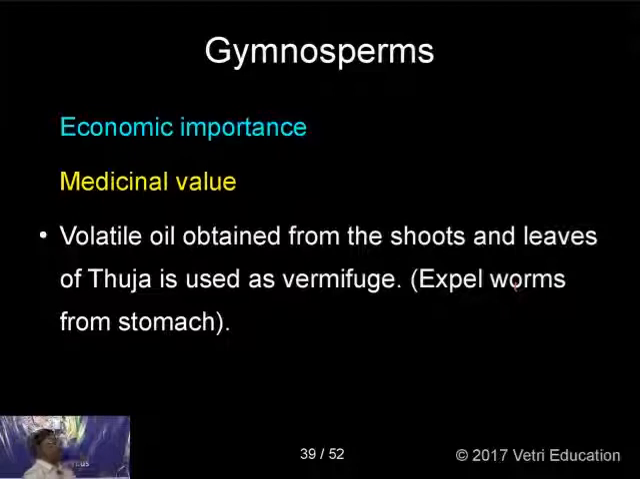And the volatile oil obtained from the shoots and leaves of Thuja is used as a vermifuge, that is, for expelling worms from the stomach. So the shoots and leaves of Thuja are used as a vermifuge.